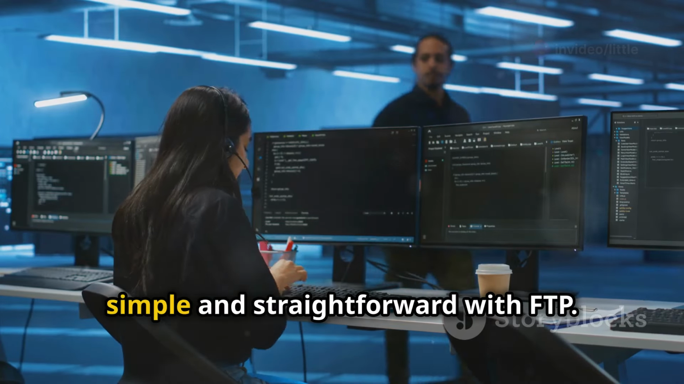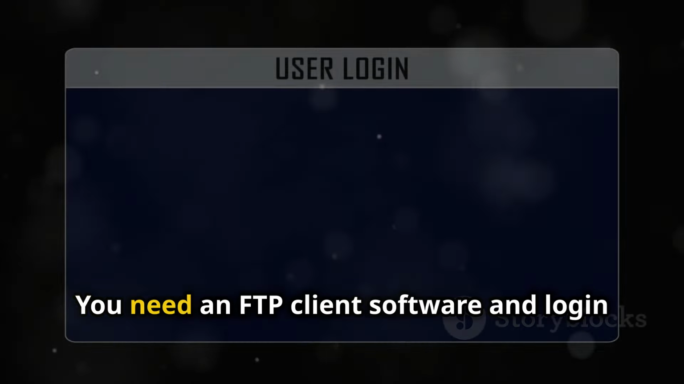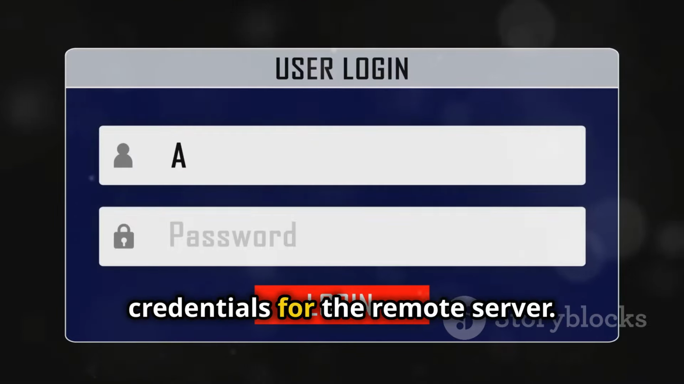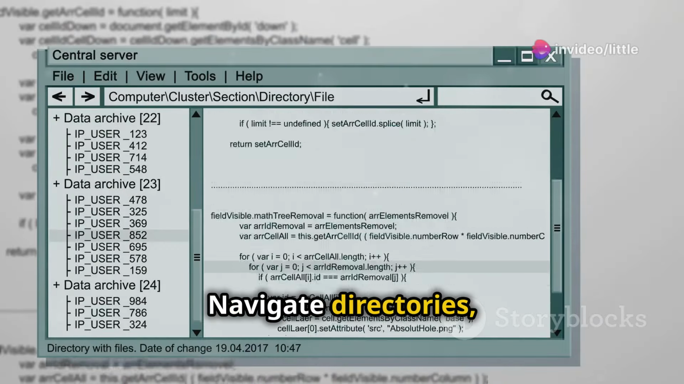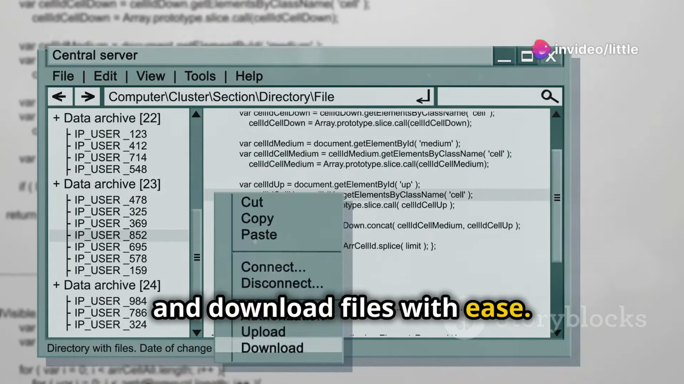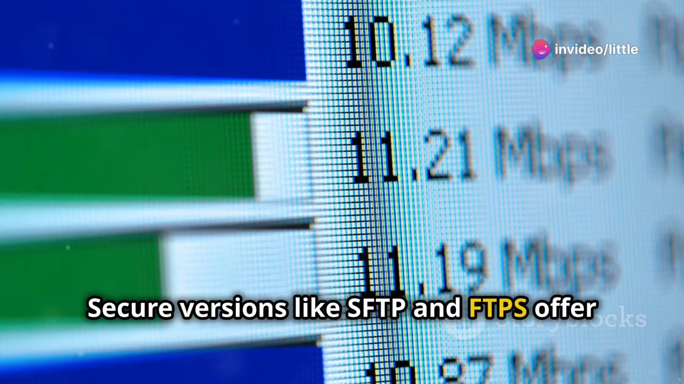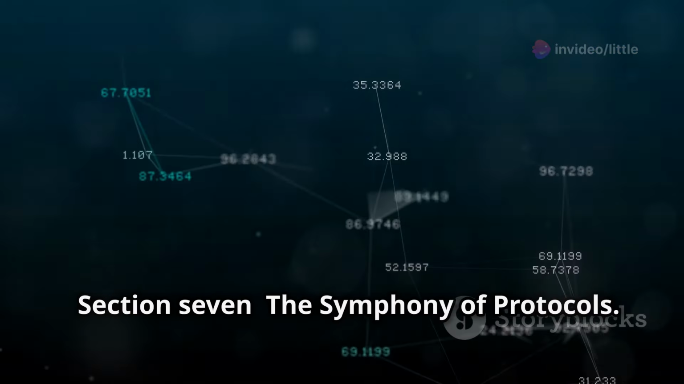Sharing large files with colleagues is simple and straightforward with FTP. You need an FTP client software and login credentials for the remote server. Navigate directories, upload, and download files with ease. Secure versions like SFTP and FTPS offer encrypted file transfers.